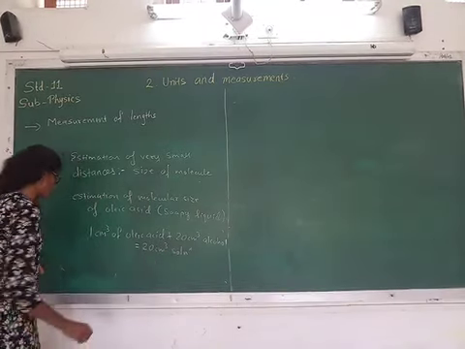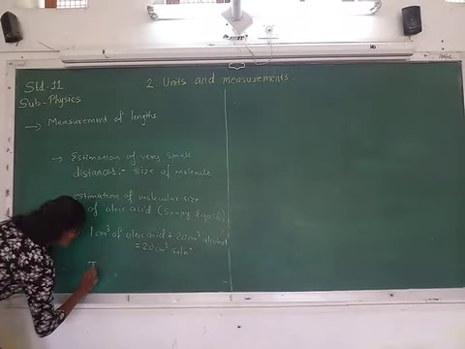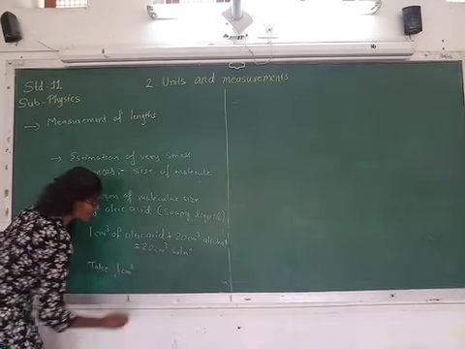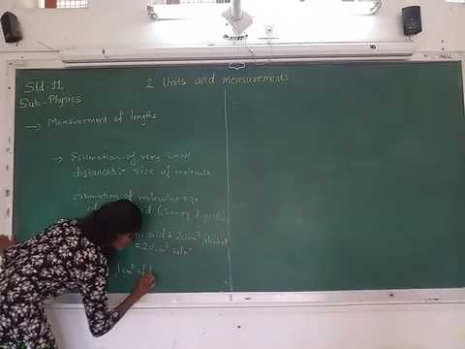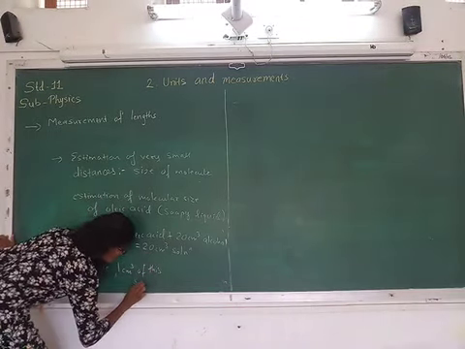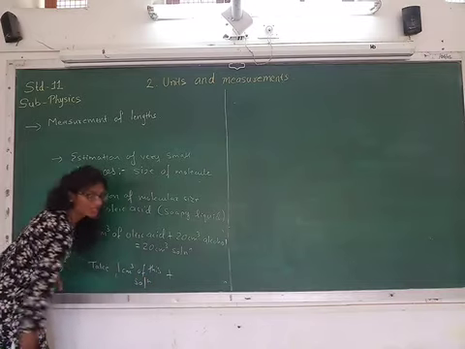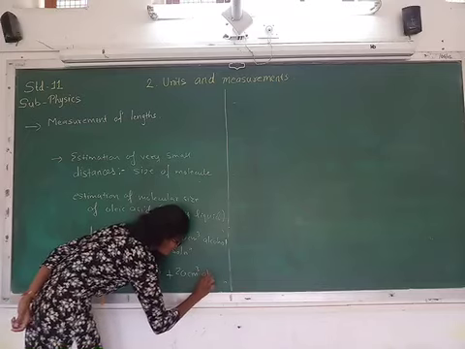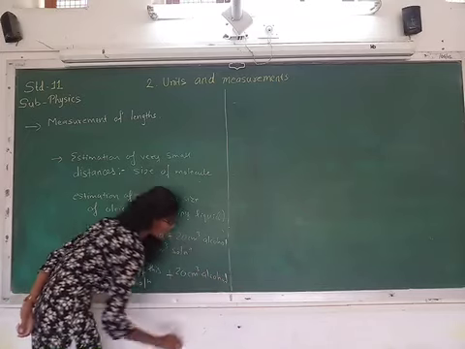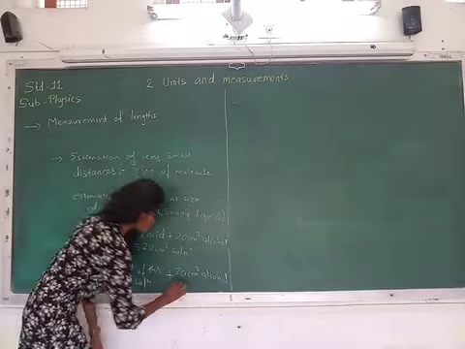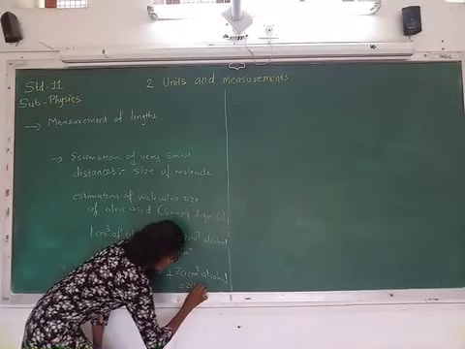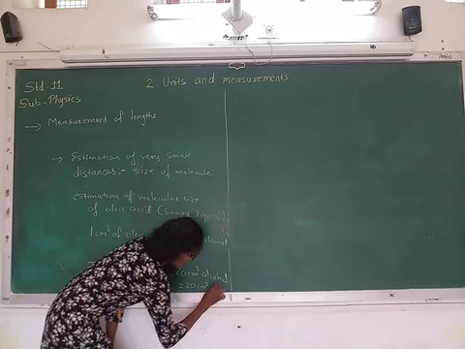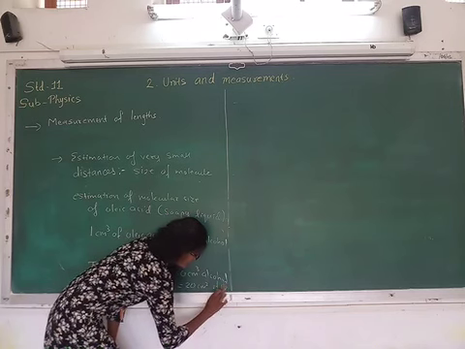From this solution, take 1 cubic centimeter of this solution plus again 20 cubic centimeter alcohol. So it will form again 20 cubic centimeter of dilute solution.